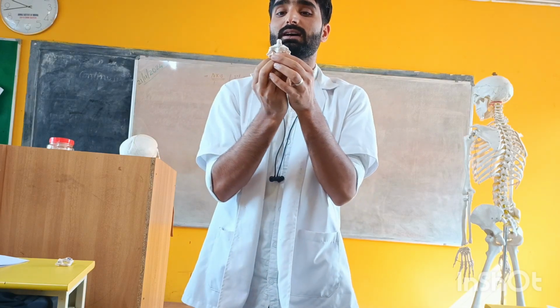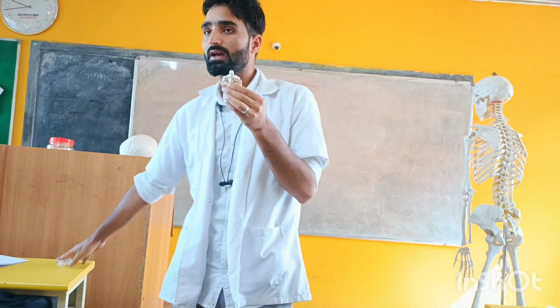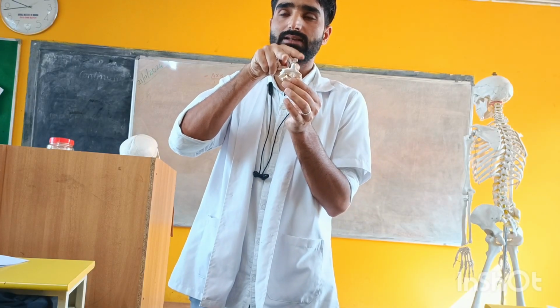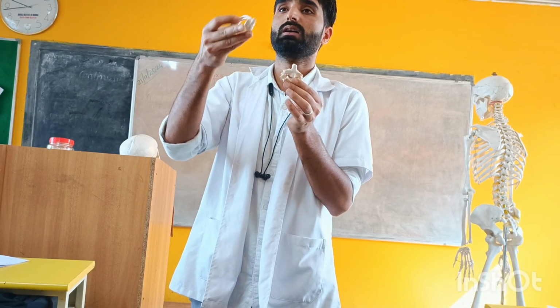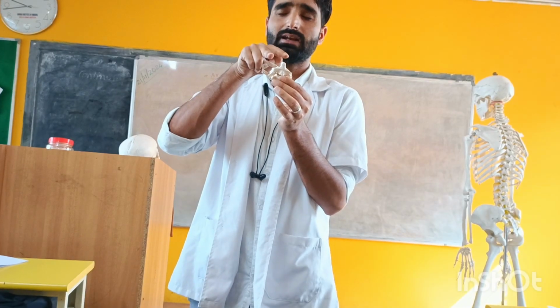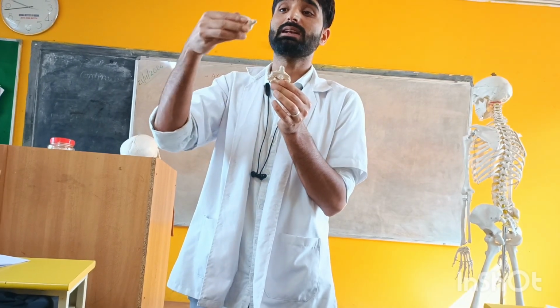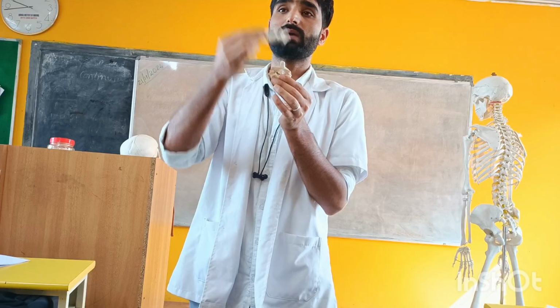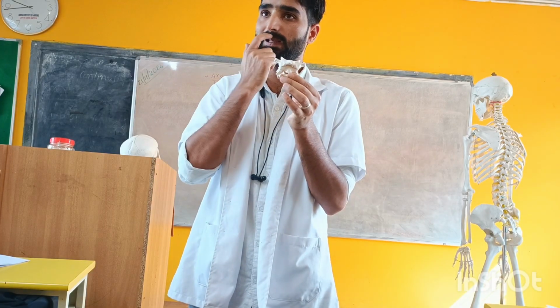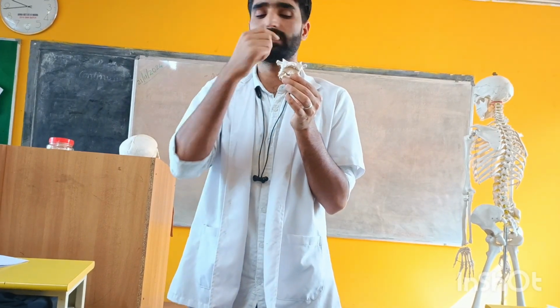Just like I said, the superior articular facets of the axis will get attached with the inferior articular facets of the atlas. Like this. So in between there is a joint. These are the attachments. Clear? Got it? Okay. Right. Now listen.